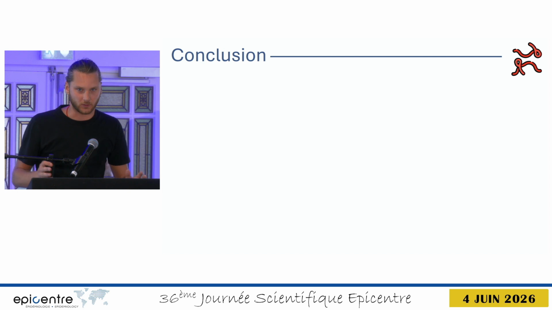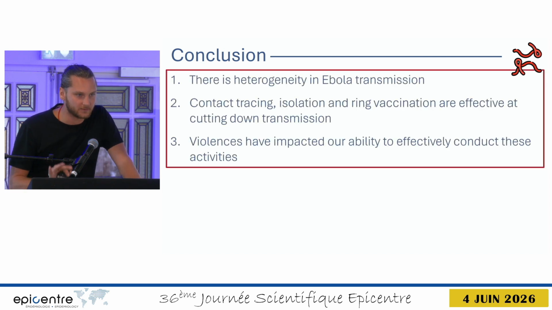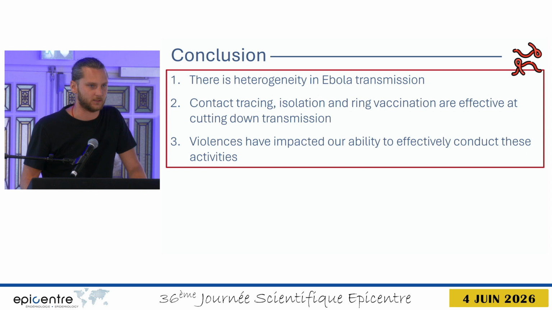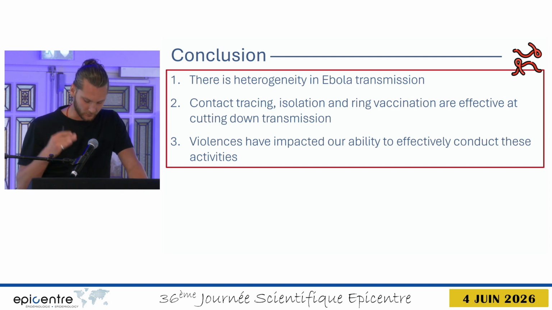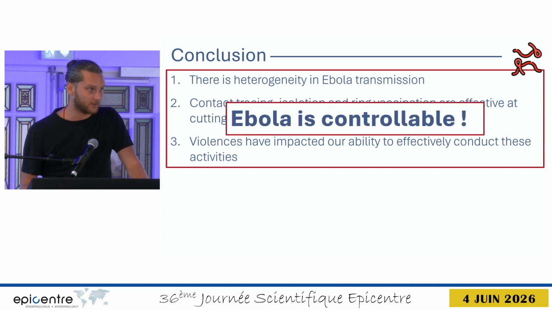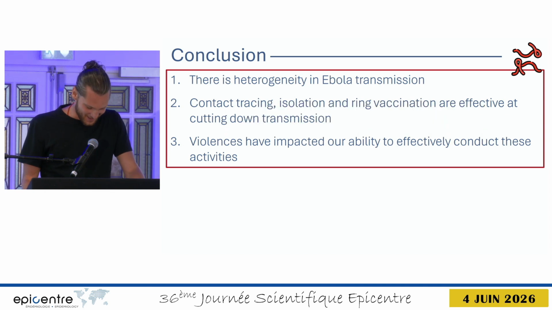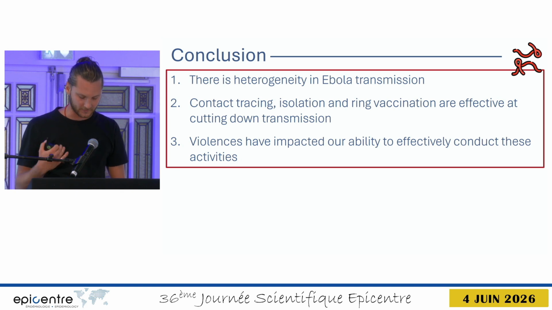So that was a lot. Let me wrap all this together. If there are 3 things I want you to retain from this analysis of the chains of transmission of the 10th outbreak, it is that first, there is heterogeneity in Ebola transmission. We know that it is stable, and we need to continuously monitor it. Now, the second thing, our main response activities, namely effective contact tracing, rapid isolation, and ring vaccination, are effective at cutting down transmission, and mainly because they reduce the time that infectious individuals spend in the community.